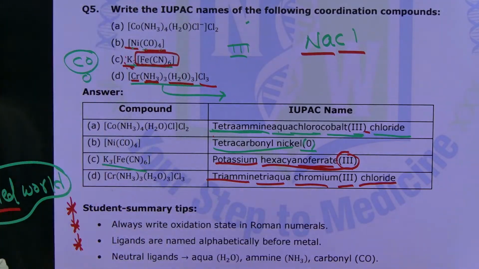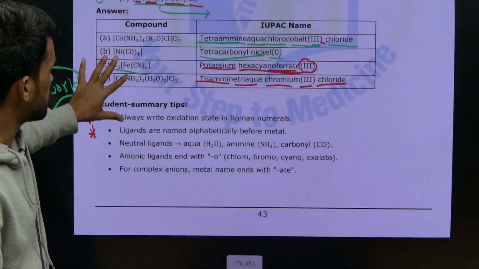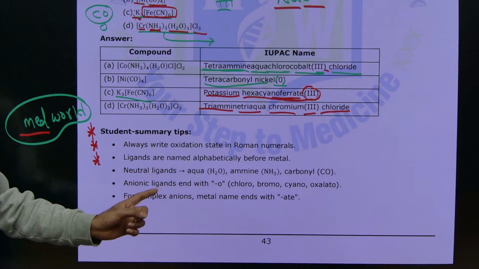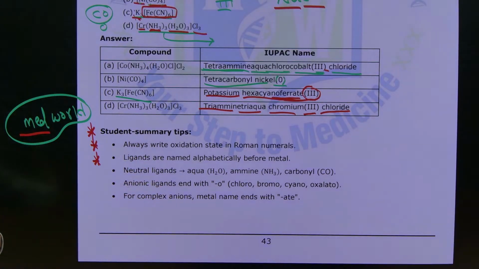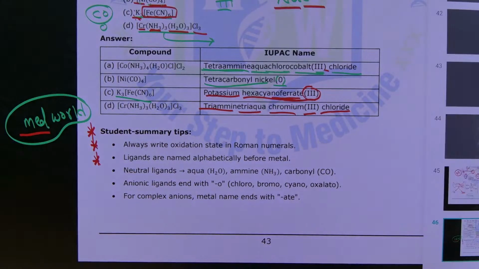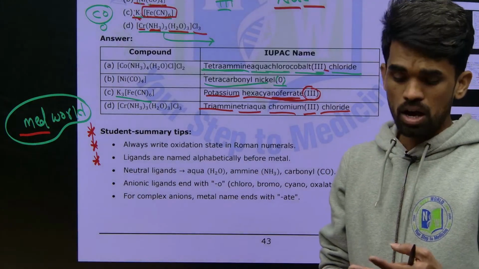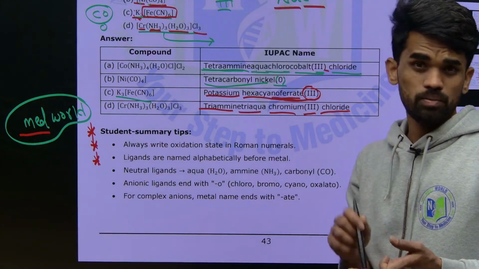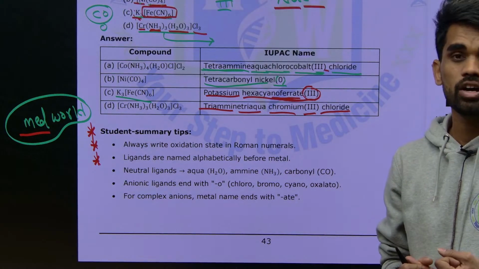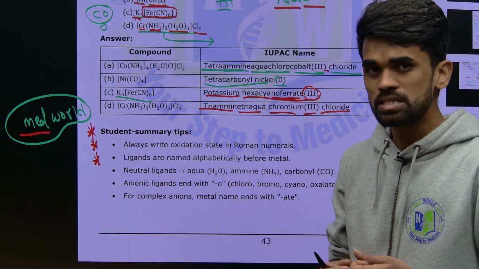That's it. So these are the things you need to get from this chapter. And you know guys, these are extra points I just wanted to add for you to make you more clear with this. In the next class I will be discussing the other remaining SAQ questions from p block, from solid state, and also from metallurgy. Then next organic. All these things will be discussed in the upcoming session.